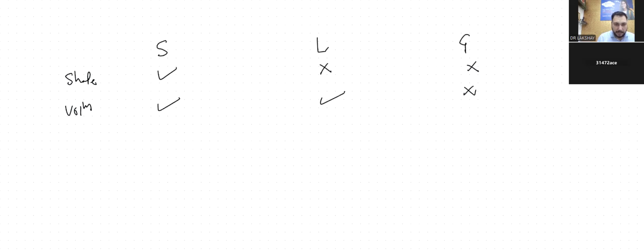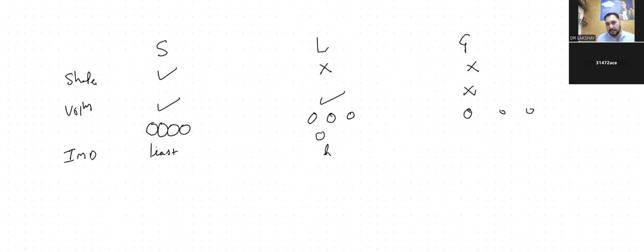Their particles are closely packed, but there is a distance between the particles. This distance is known as intermolecular distance. Here it is least, here it is high, and here it is highest.